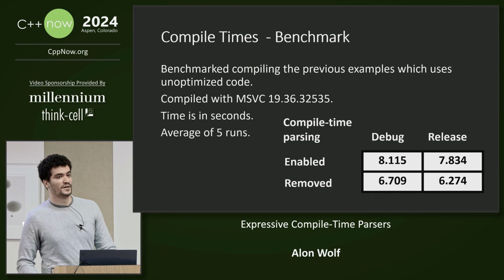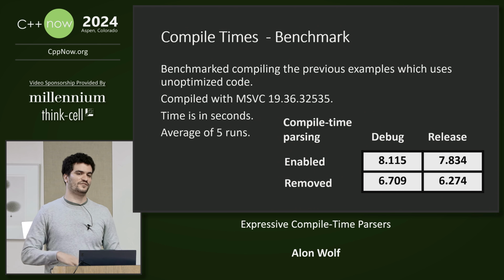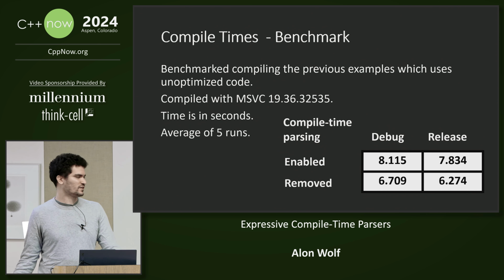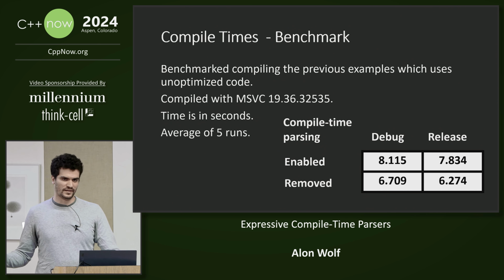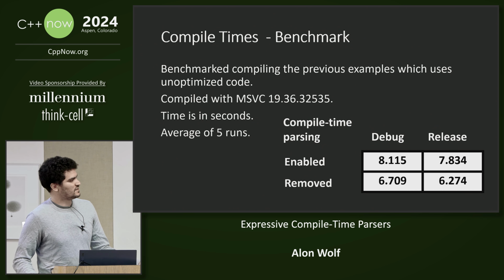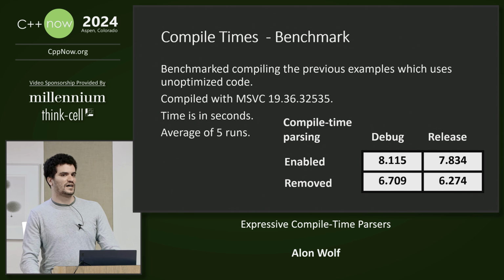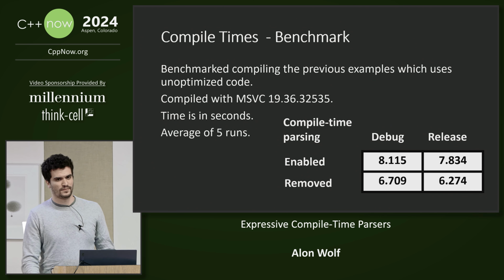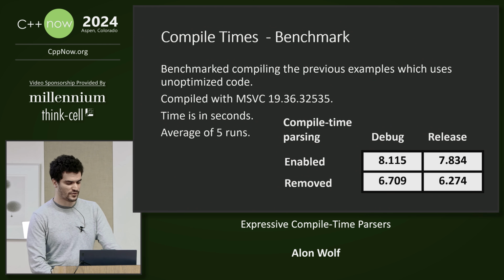But I still did some benchmarks which might give you a rough idea of what kind of numbers you can expect. I compiled all the examples that we just saw, the project, one with the entire project and another with all the compile time code removed. The results that you see here are the average of 5 runs. I didn't include the variance because it was very small. The difference between them with the compile time included or not is about 1.5 seconds.